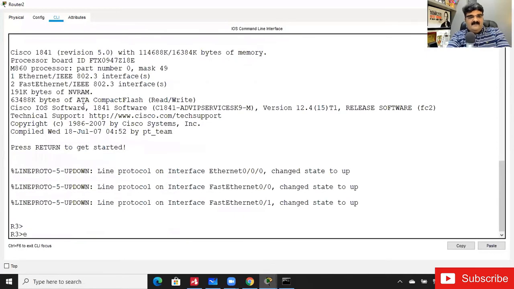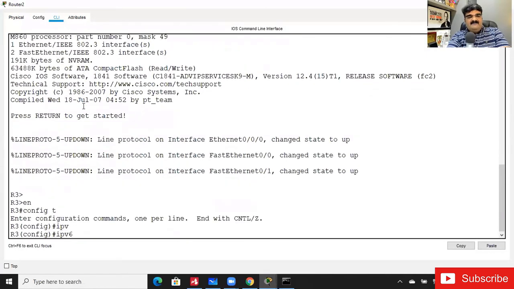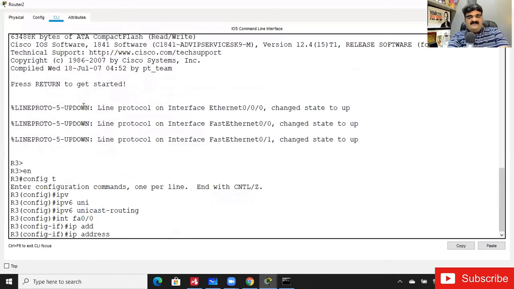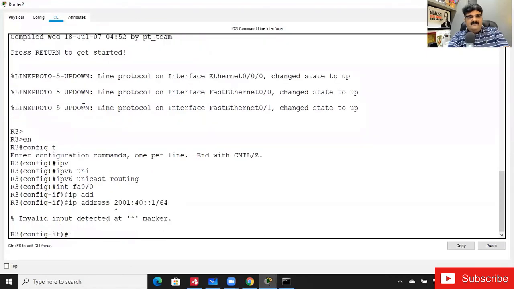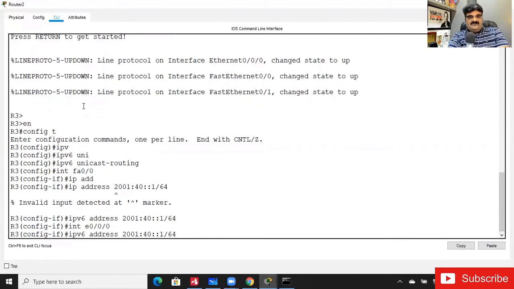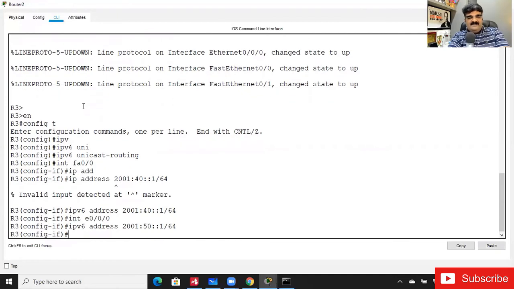Going to router 3: enable, config t, IPv6 unicast routing, interface fast Ethernet 0/0, IPv6 address 2001:40::1/64. I have to use this IPv6 command, don't forget. Interface Ethernet 0/0/0, just use the previous command and then give 50.